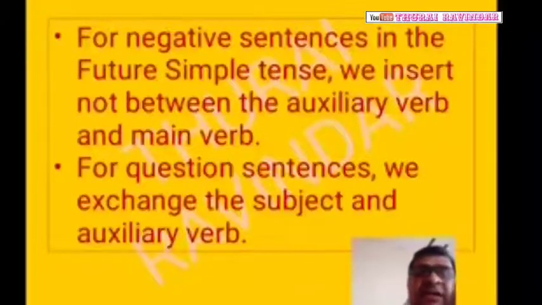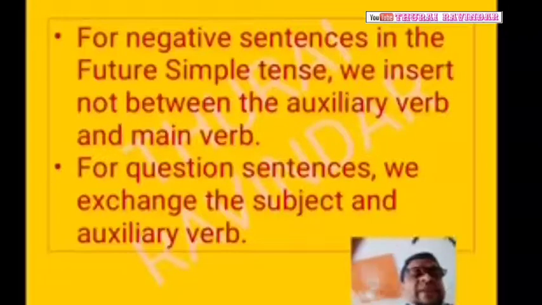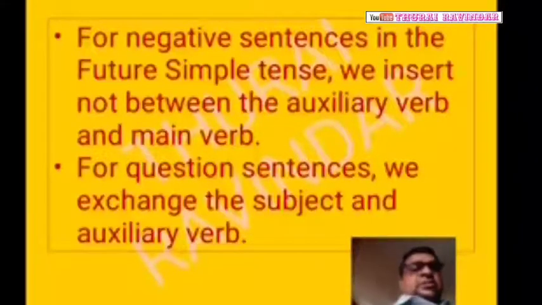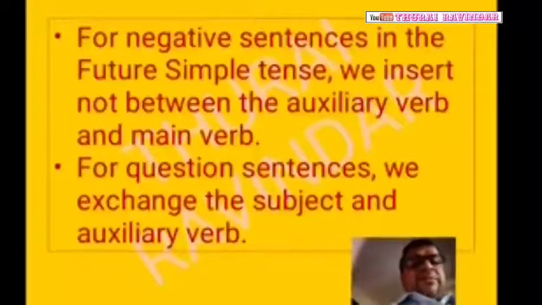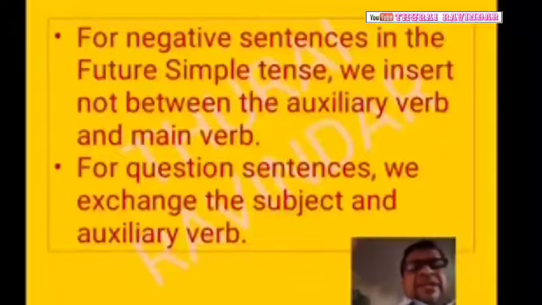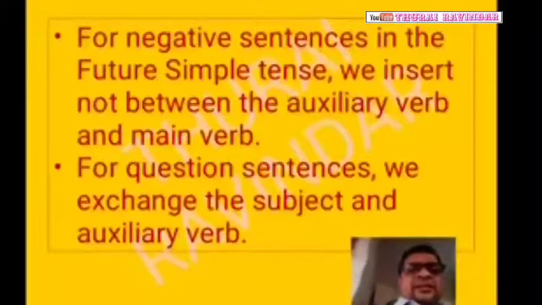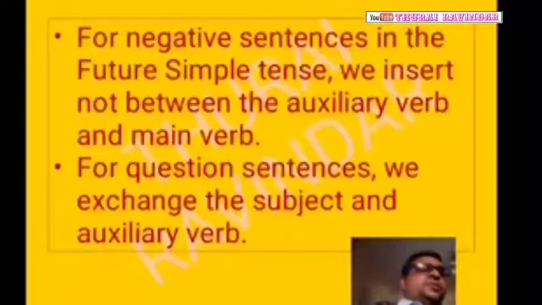Okay, right. So for negative sentences in the future simple tense, we insert not between the auxiliary verb and the main verb. For question sentences, we exchange the subject and the auxiliary verb. What will happen for the question sentences? We exchange the subject and the auxiliary verb.